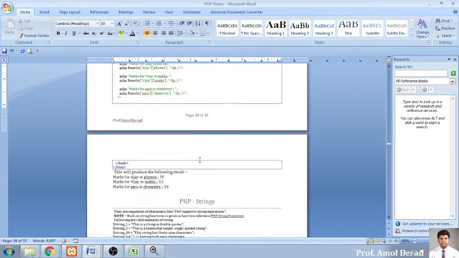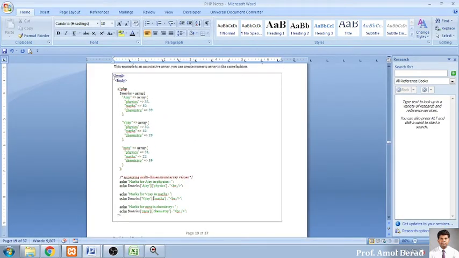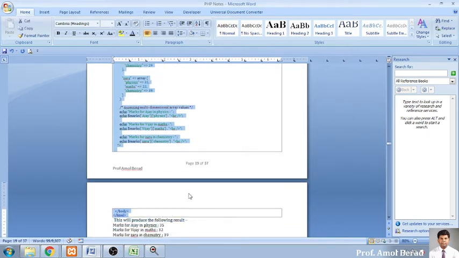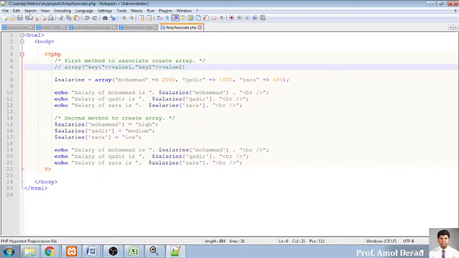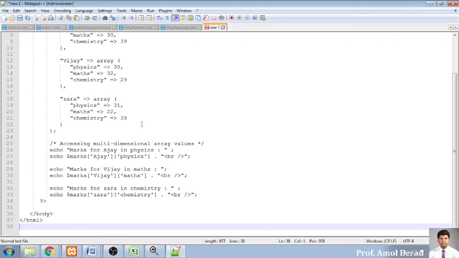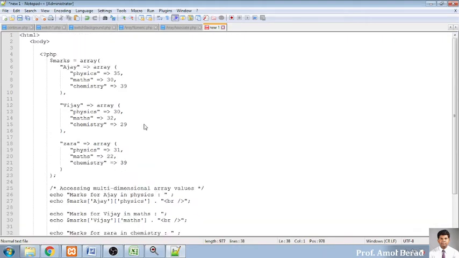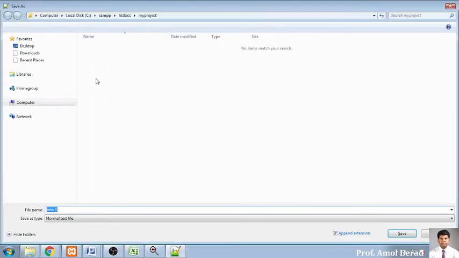I will move on to saving it on your server and executing this. So I am copying this code and pasting it here in Notepad. Notepad will open. File, new, and I'm storing it here. Where to save? It's very simple. On the C drive there is a XAMPP folder, and in the XAMPP folder there is htdocs, and in that we have created a folder called my project, and here we'll be storing this. I will call it dimension array dot PHP, because I am writing the code in PHP. So this will be stored in my project.